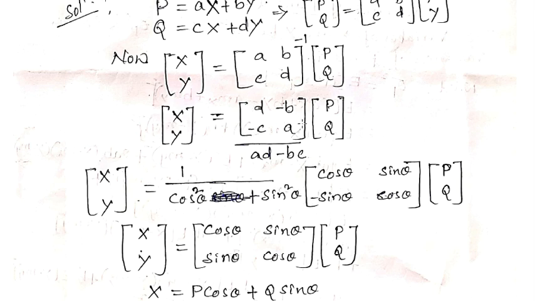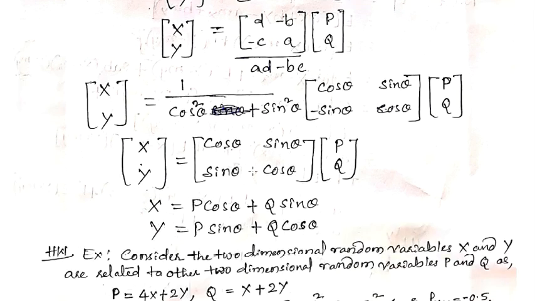So when we write in this multiplication, cos theta at these places and sine theta, minus sine theta here and sine theta, we get plus cos square theta plus sine square theta PQ. So XY will be given by this value, because cos square plus sine square is 1, so PQ, which is nothing but X is equal to P cos theta plus Q sine theta. Similarly, Y is equal to P sine theta plus Q cos theta.